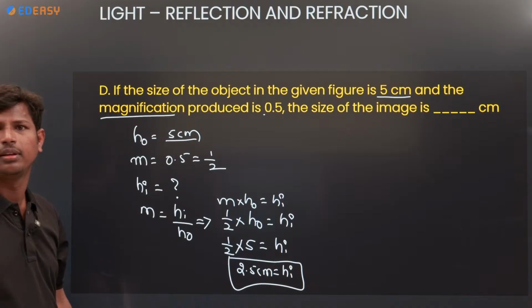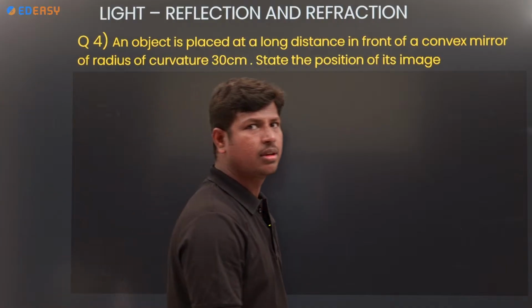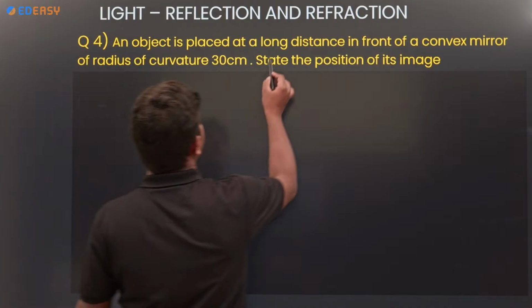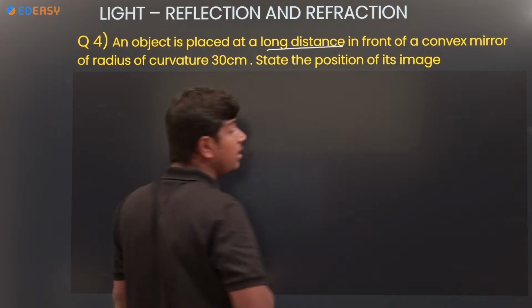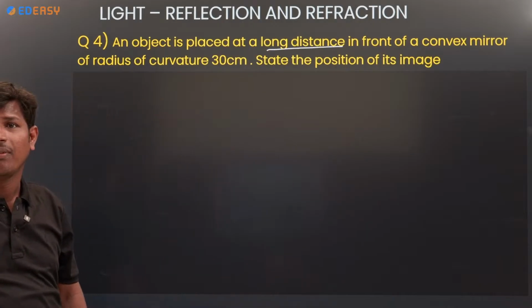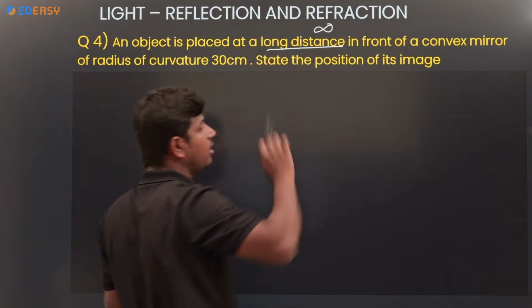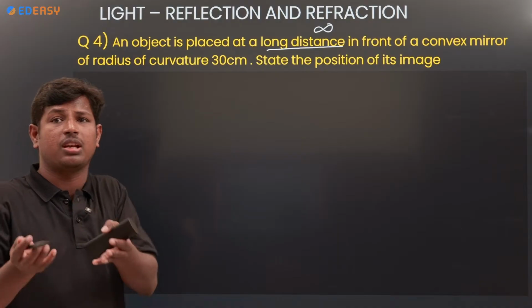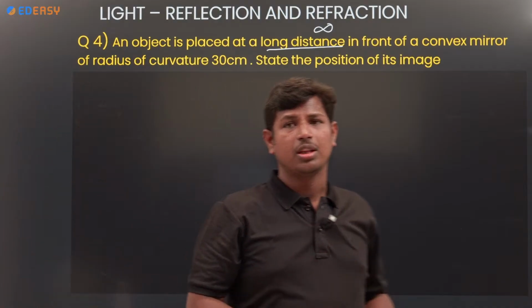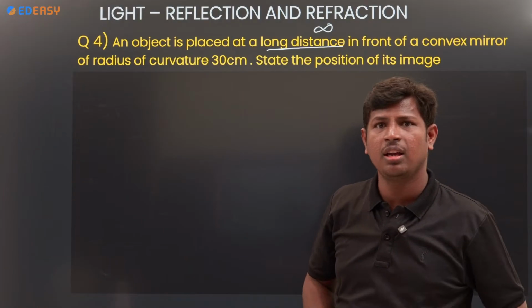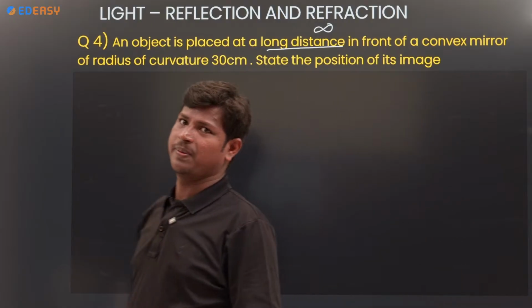Clear? Next, an object is placed at a long distance. Where will the object be? Long distance. Did they mention any distance? No. Then take infinity. Long distance means infinity only. So the long distance means the object is at infinity in front of a convex mirror.